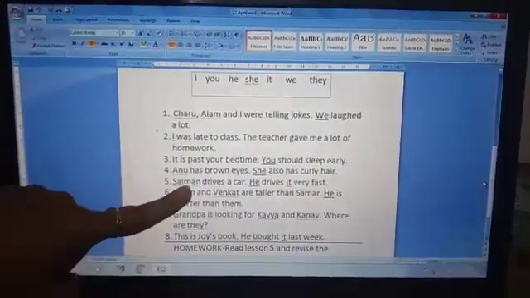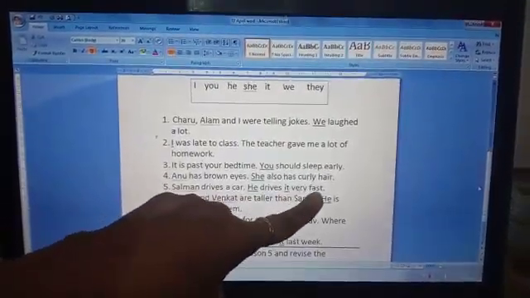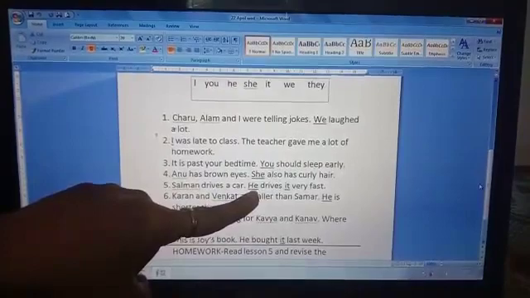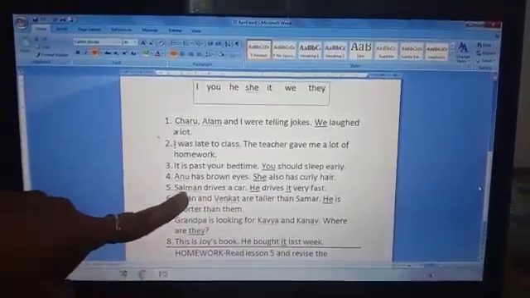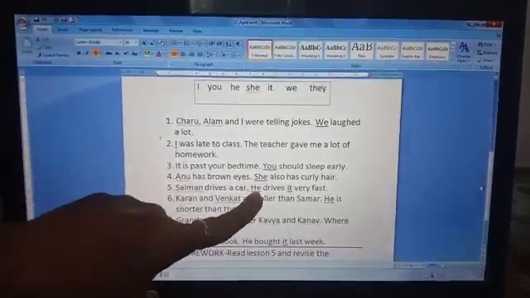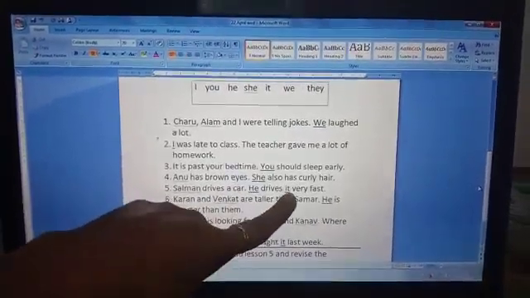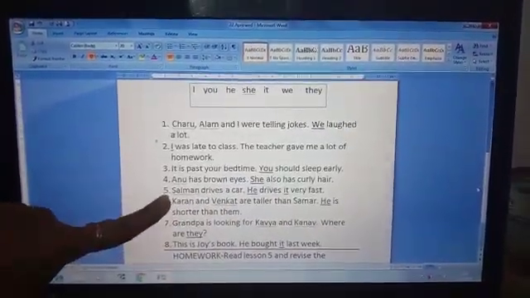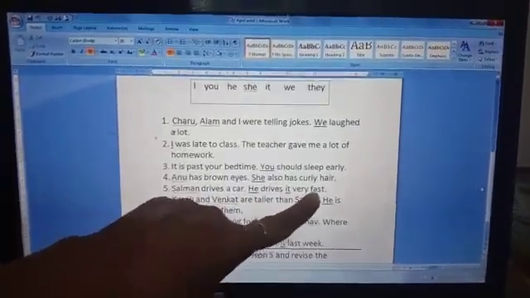Fifth one. Salman drives a car. Dash drives dash very fast. Now here children, you have to fill two pronouns. The first one is for a boy, that is Salman. For boys, we write he. And for car, that is a non-living thing, we use it. So what will be the answer? Salman drives a car. He drives it very fast.